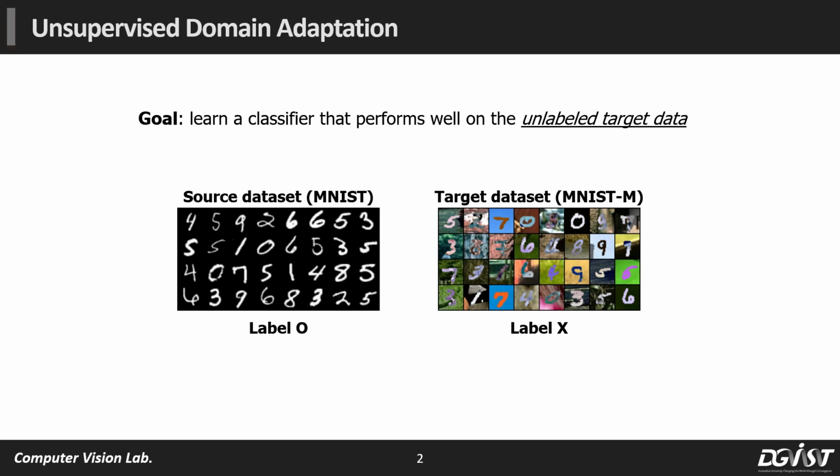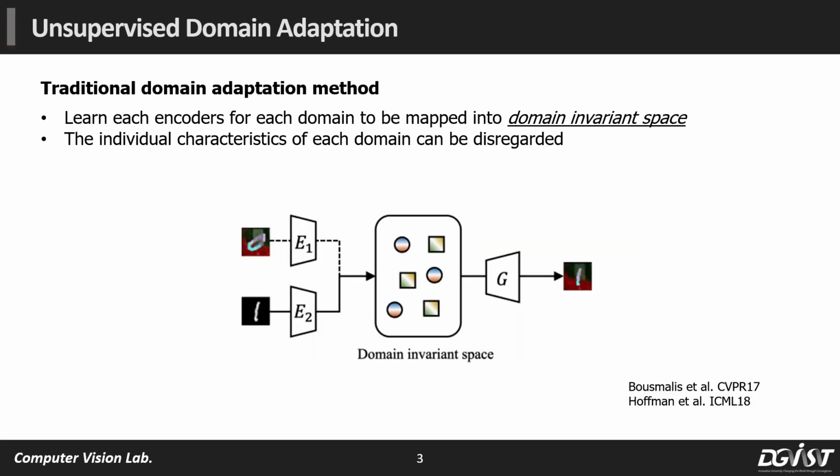Our main task is unsupervised domain adaptation. The goal of the task is to learn a classifier that performs well on the unlabeled target data. In the traditional method, they run each encoder for each domain to be mapped into domain invariant space. In this concept, the individual characteristics of each domain can be disregarded.